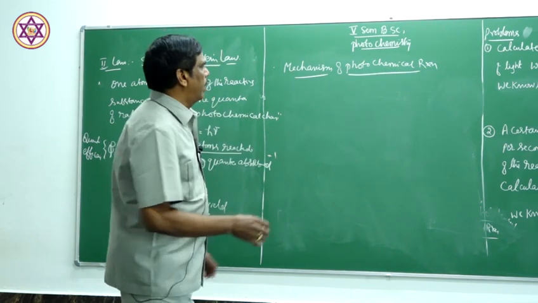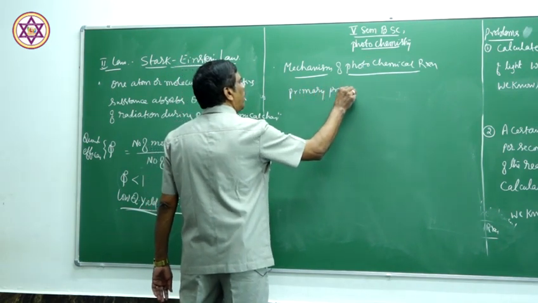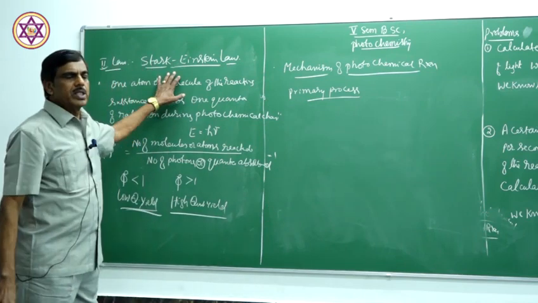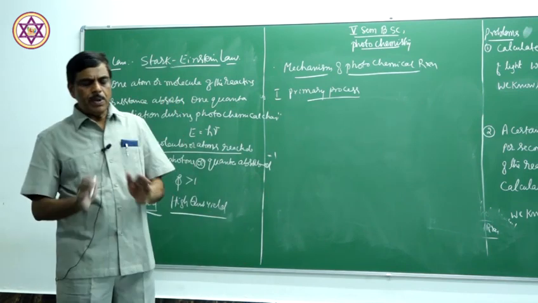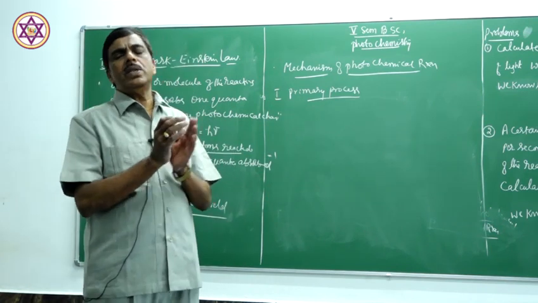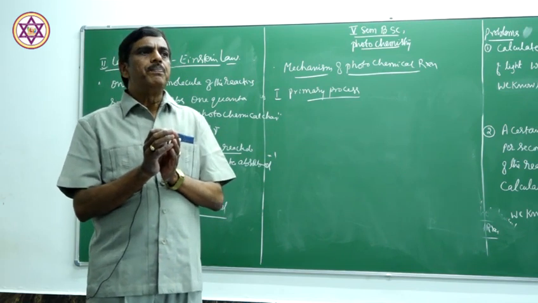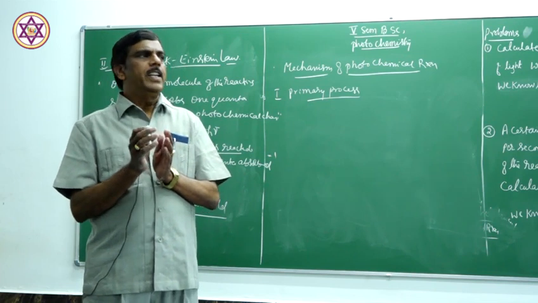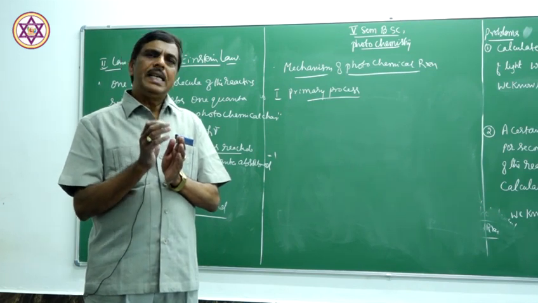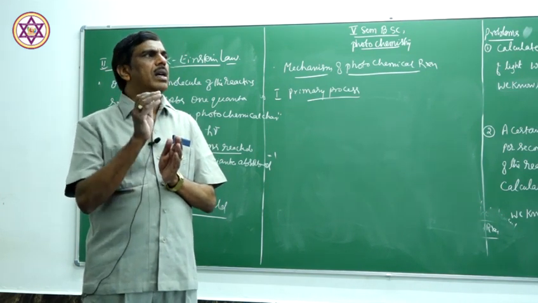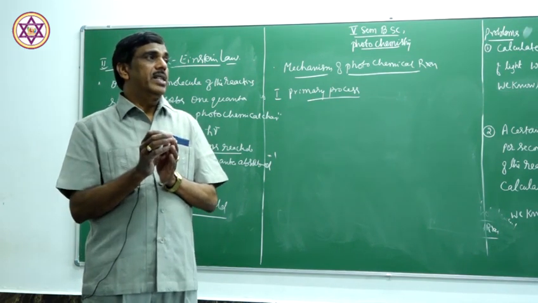The first step is called the primary process. In this primary process, the Stark-Einstein law holds good. When the substance is irradiated with light radiation, it will not undergo the reaction immediately. It absorbs the light, and the absorbed light increases the energy of the substance. That increased-energy state is called the excited state.